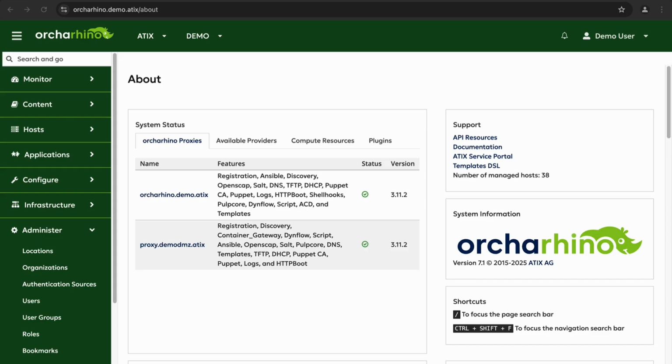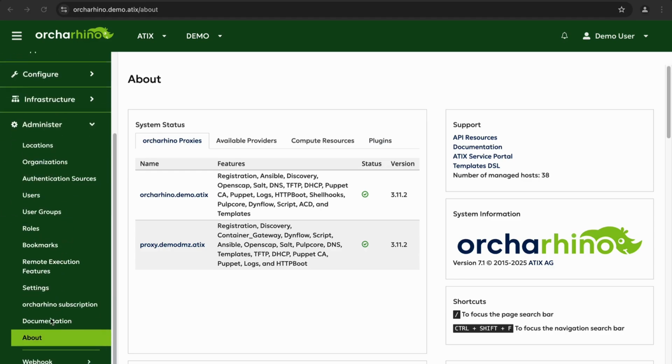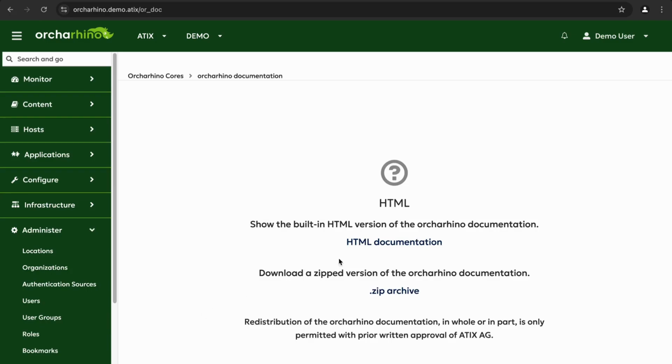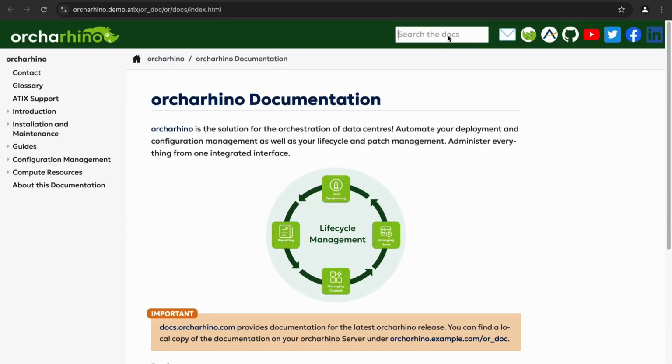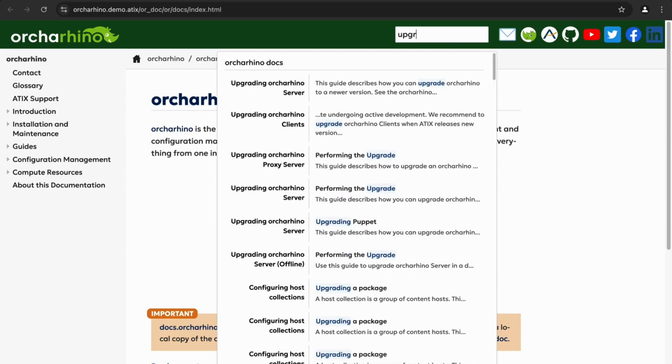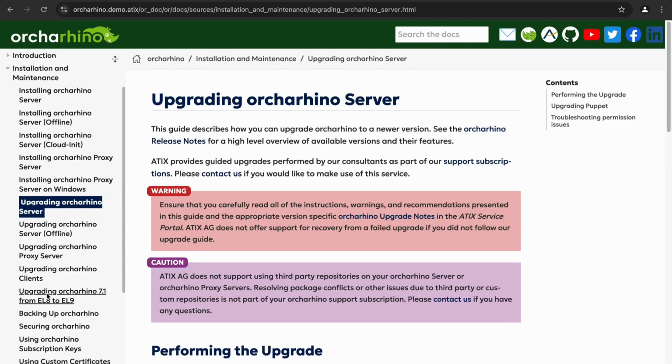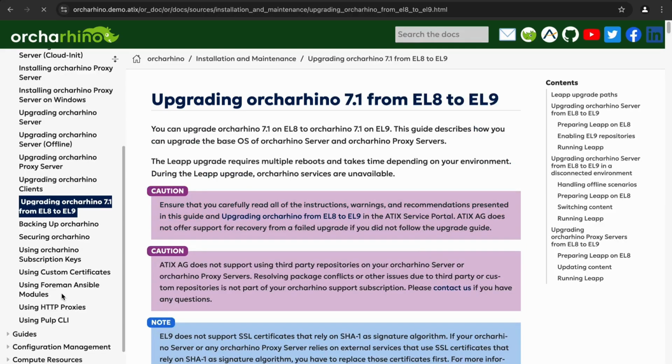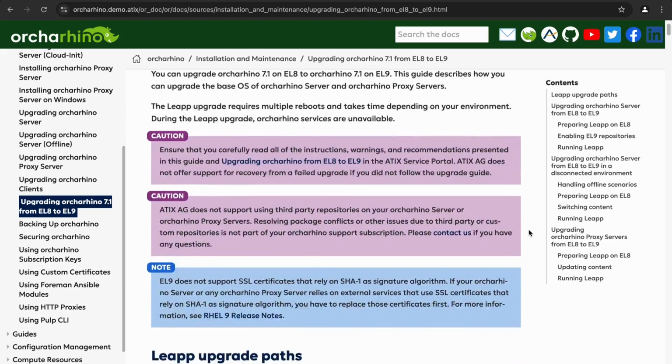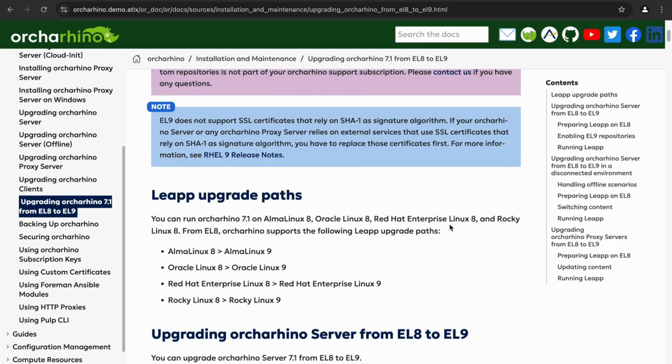Now here we are on the UI of our orcharhino. So you can see it's already 7.1. So if you look here in administer documentation, we can find the documentation to this version. We just look for upgrade, upgrading orcharhino server. Here upgrading orcharhino 7.1 from EL8 to EL9. So you get some warnings what to take care about before upgrading. Then you can see the upgrade paths.